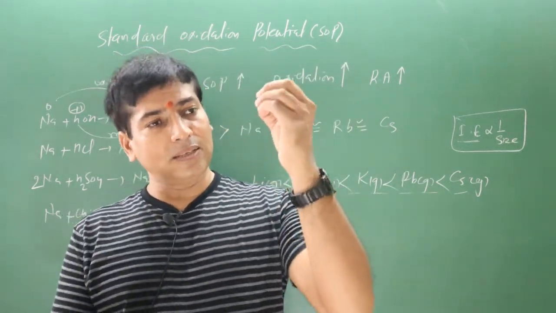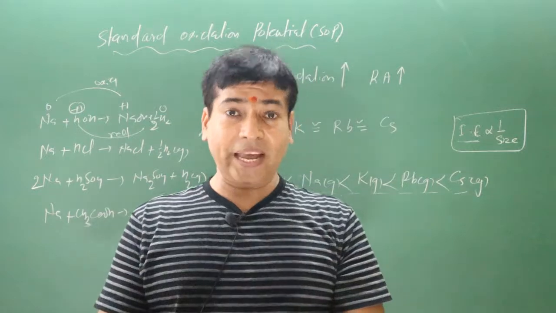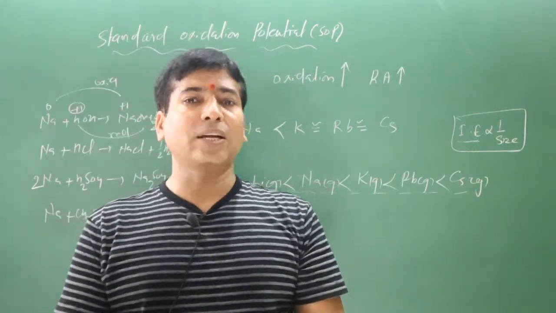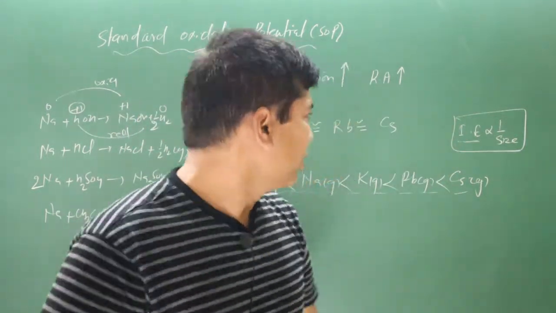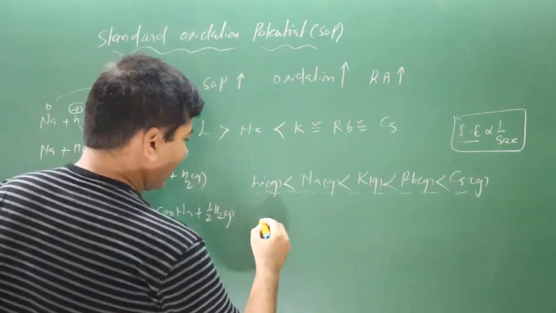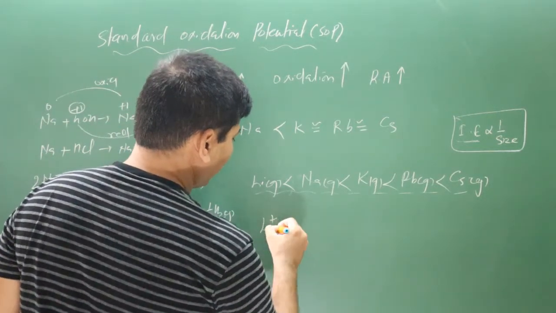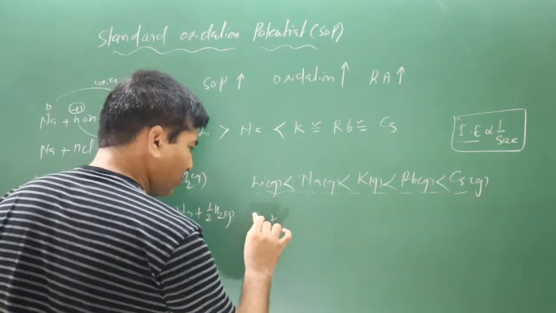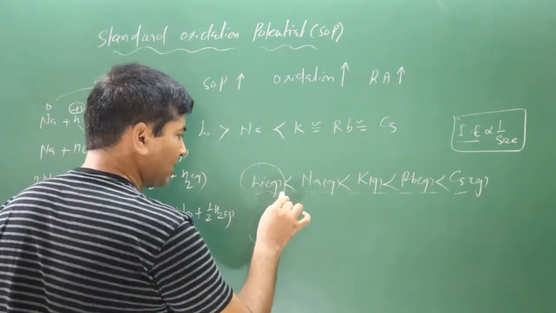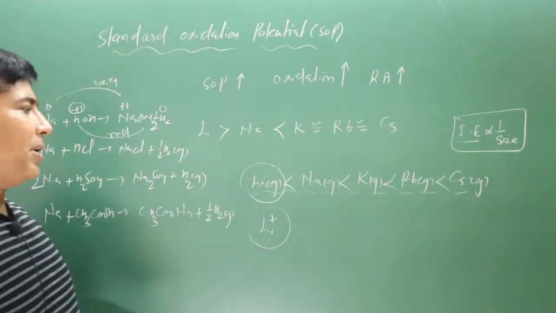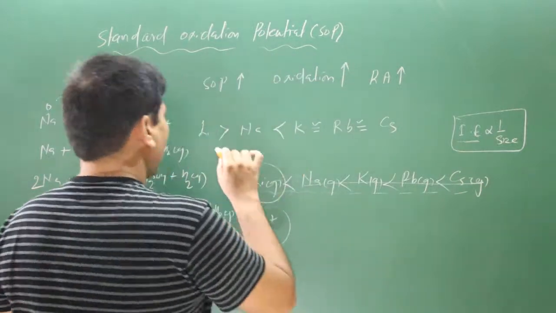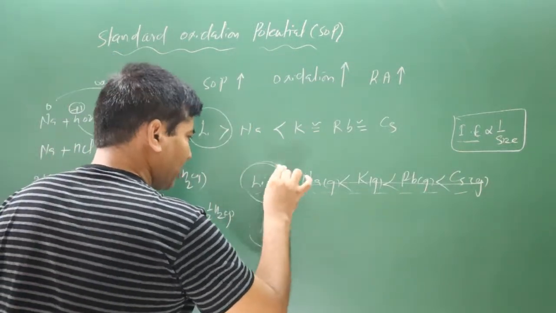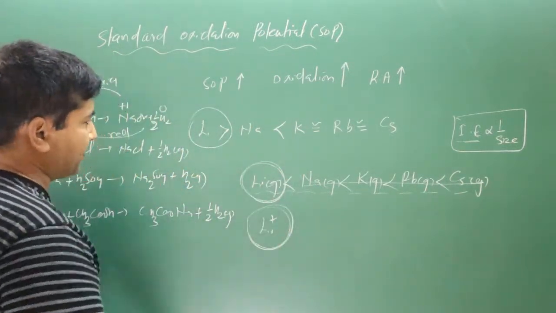Hydration enthalpy is inversely proportional to size. As the size decreases, hydration enthalpy increases. So these metal ions, especially I am focusing on the lithium ion. Keep in mind, the contradiction is over here only. I am talking about this state.